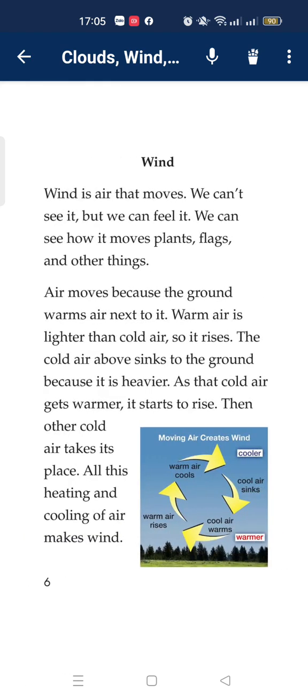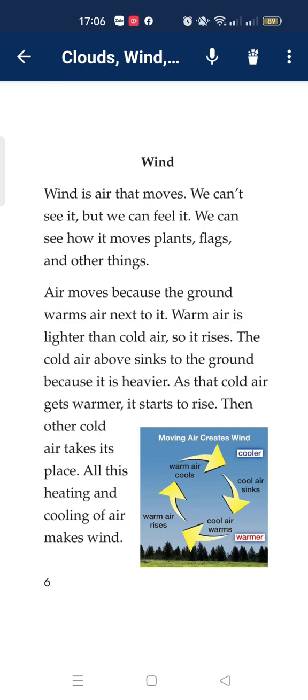Wind. Wind is air that moves. We can't see it, but we can feel it. We can see how it moves plants, flags, and other things. Air moves because the ground warms the air next to it.